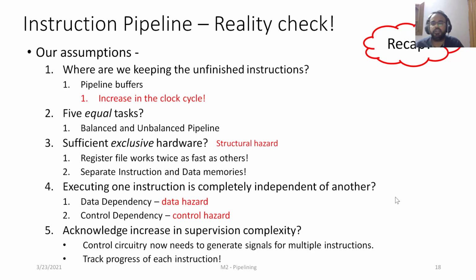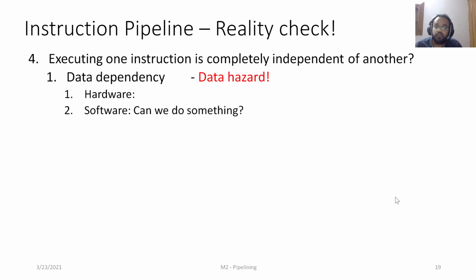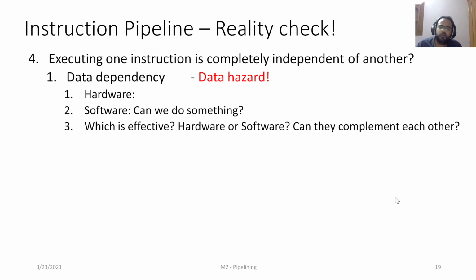Now before we go and look at the overall pipeline, let's try to answer the fourth assumption: executing one instruction is completely independent of another. Obviously that assumption is wrong. We have data dependence among the instructions, and we are going to look at possible approaches to handle this data dependence both in hardware and software, and we are also going to answer the question on which one would be better, either the hardware or the software, or maybe we can get them both working together to get better performance.